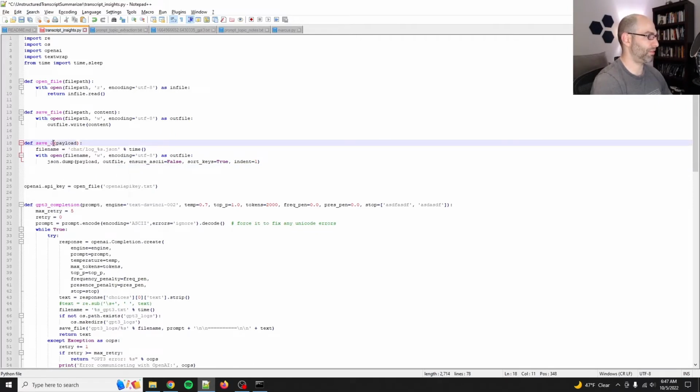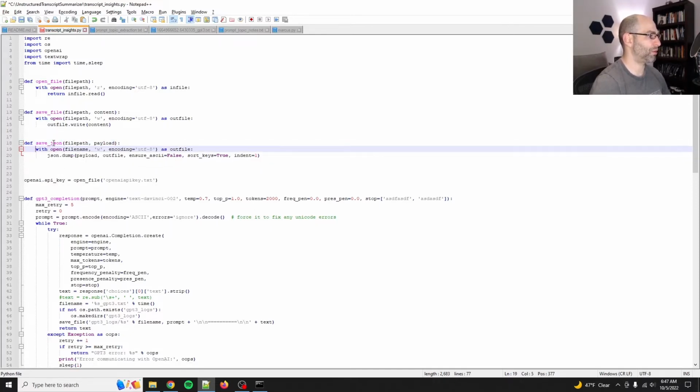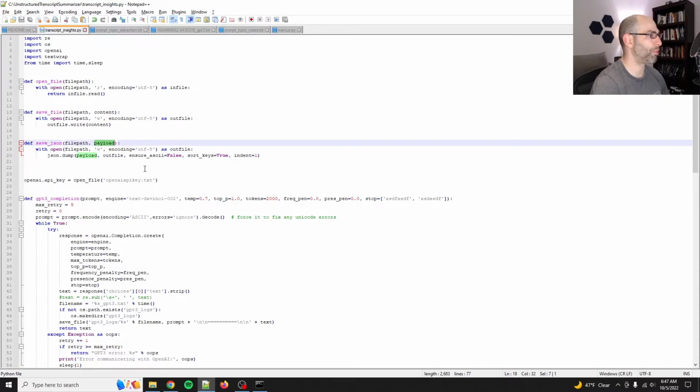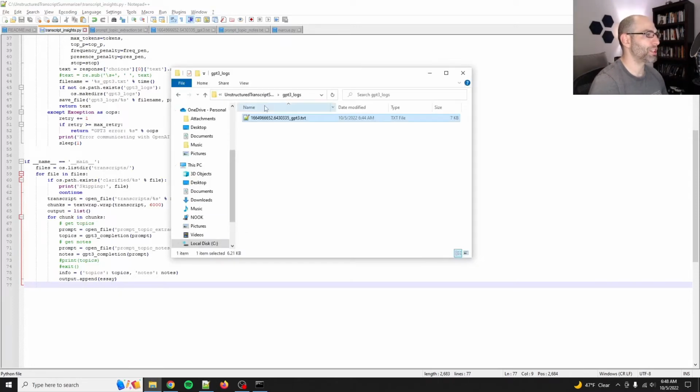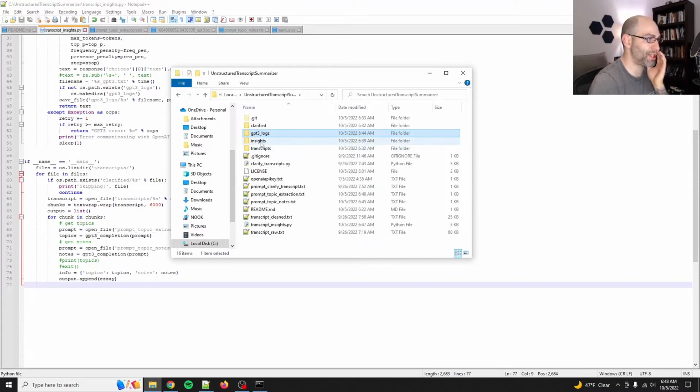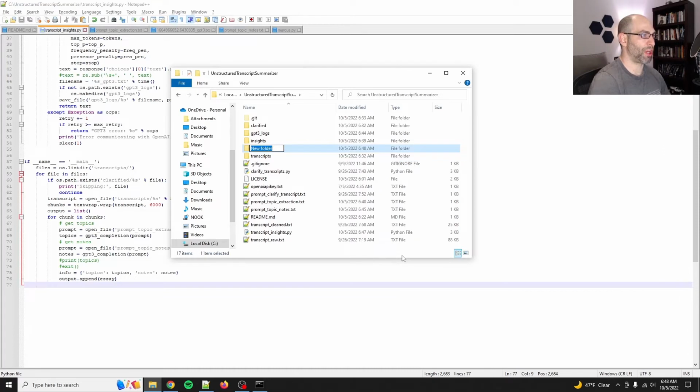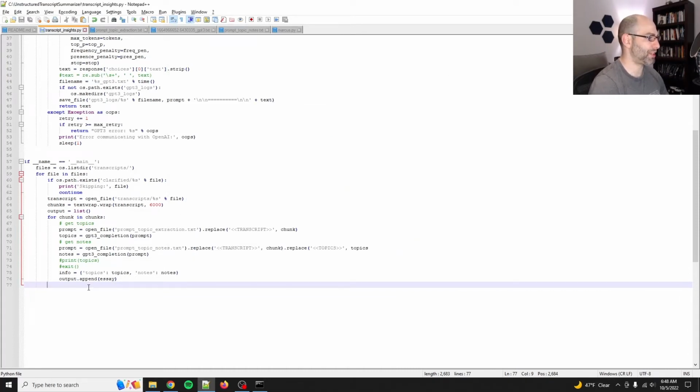Okay, so we'll save JSON, and then we'll say file path and payload. Okay, so file path will be, and then payload. Okay, cool. Okay, so then we'll save this as, yeah. So first we will, because I've got a thing called insights. Let's make a folder called notes. And I might just break this up into multiple steps. Okay, so we'll save it as notes. So we'll take the same file name.